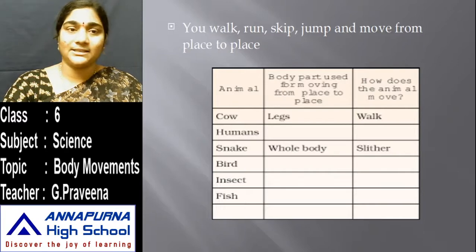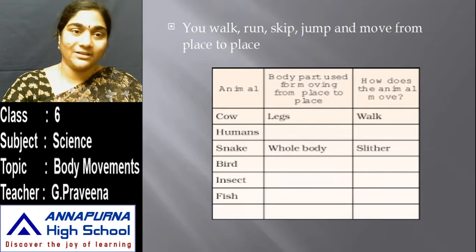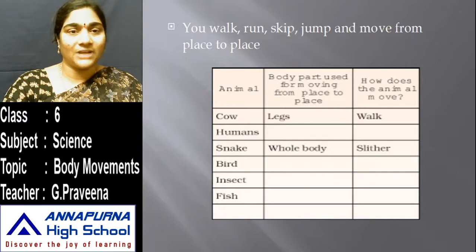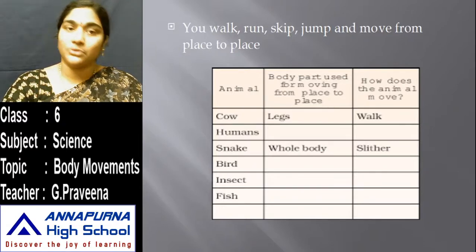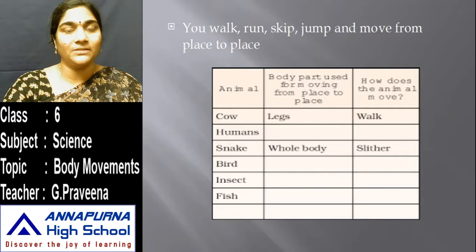So here is an activity for you. Try to fill this. Observe the movements that take place in animals. Here I have mentioned a few names of animals. Try to write down the body parts used by them for moving from one place to another and how the animal moves. For example, cow: it uses its legs to walk from one place to another. In such a way, try to mention the body part used by each particular animal and how the animal moves.